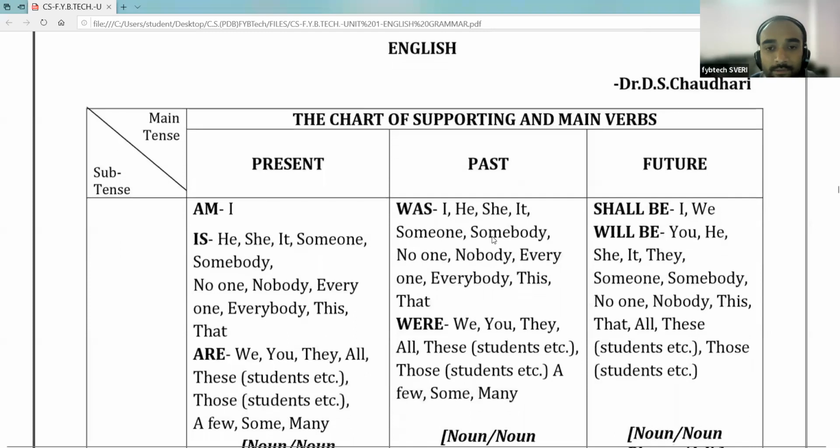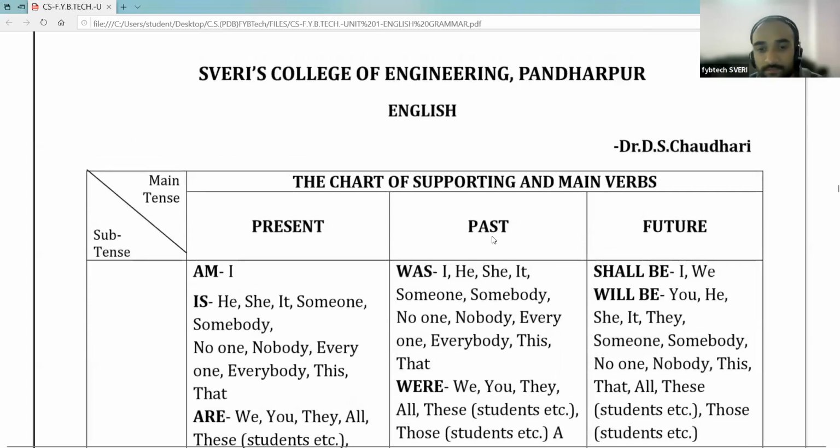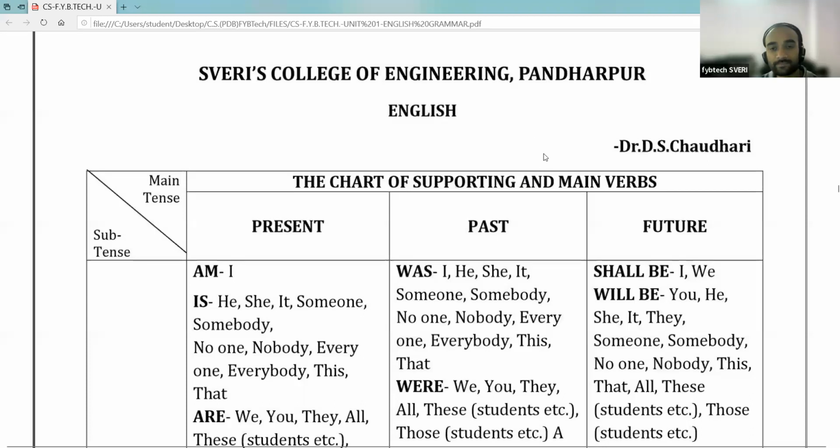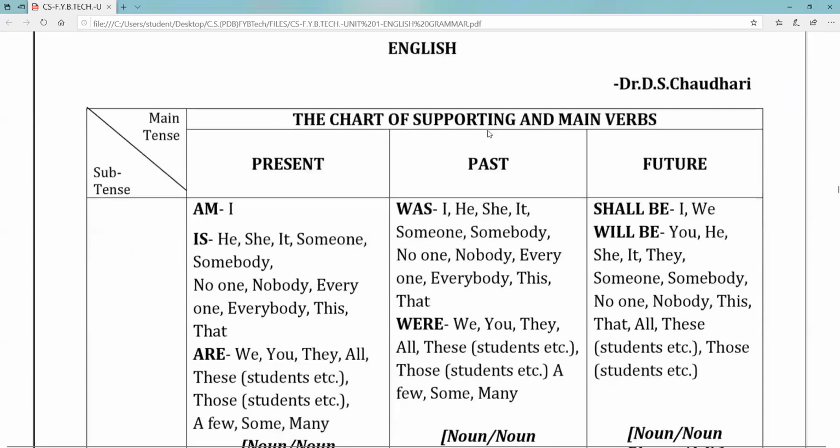Is this chart visible to you? Can everyone see the chart? Yes, sir. And is whatever I'm teaching here understood by you? Yes, sir. Okay. So we shall go further.